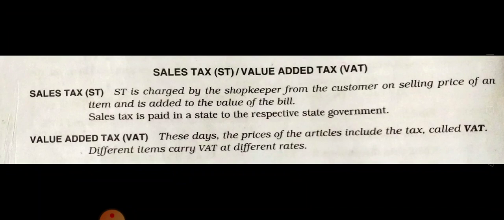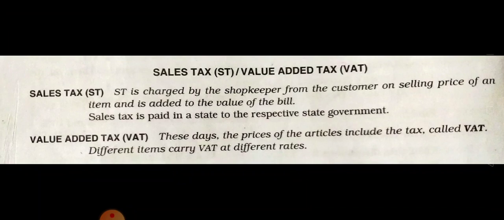The sales tax is paid in a state to the respective state government. Now, what is value added tax? These days the prices of articles include a tax called VAT. Different items carry VAT at different rates. The government has now introduced a new taxation system, which we all know, that is GST, goods and service tax.